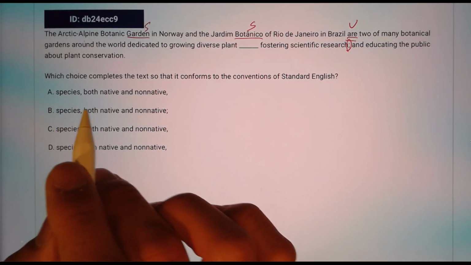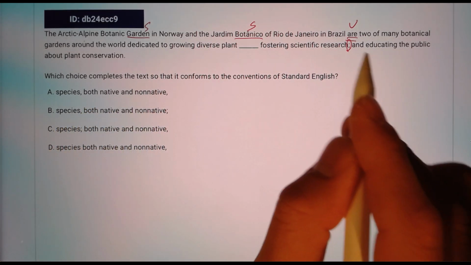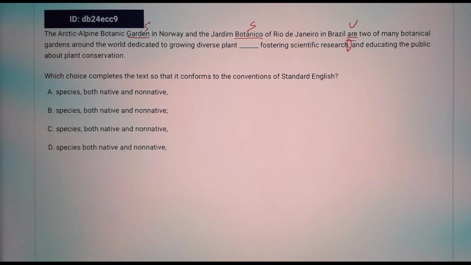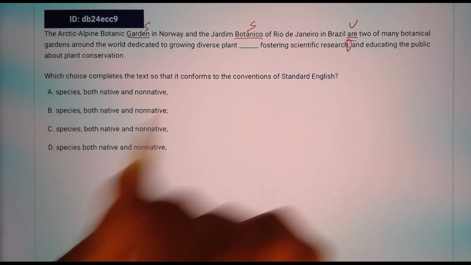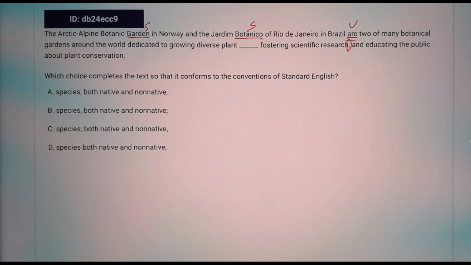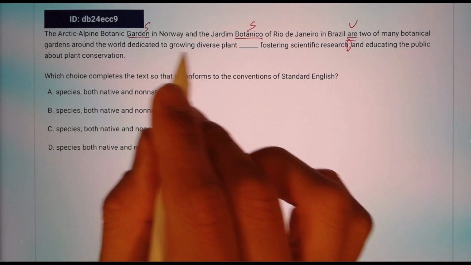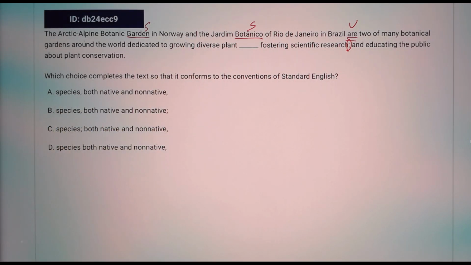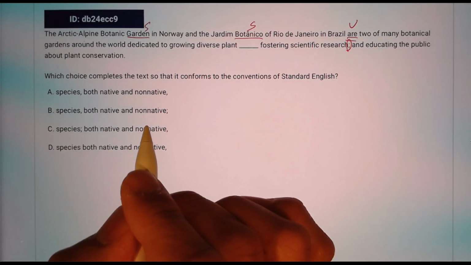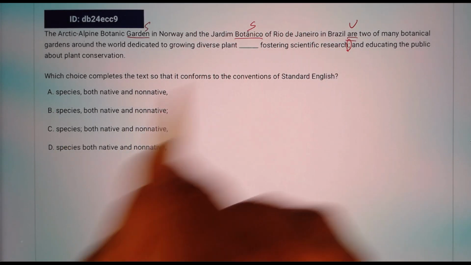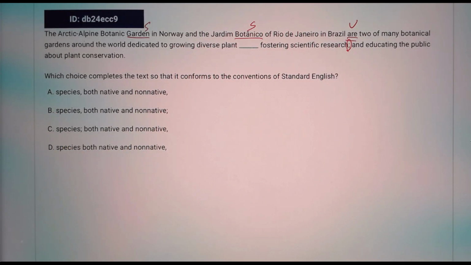If we did not have both native and non-native, this semicolon didn't have to exist. But because of something more subtopic or supplementary that describes the growing diverse plant species, we have to separate it with a comma, and that results in having a semicolon to distinguish these three items.